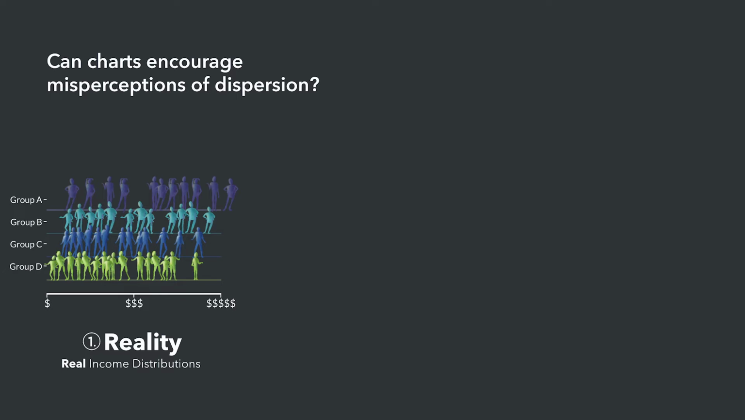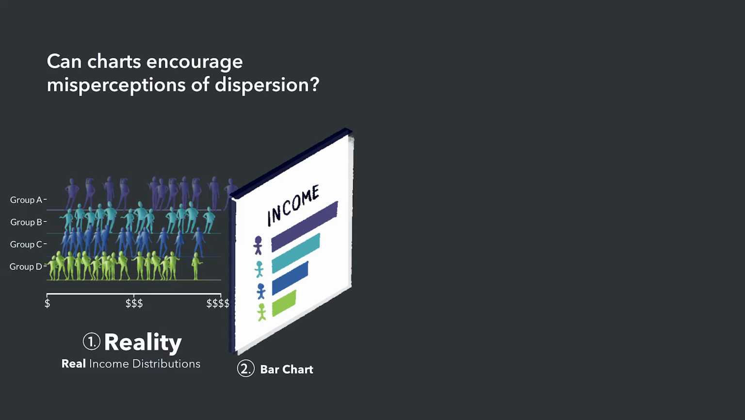Let's walk through another example, this time looking at earnings for 4 different groups. Again, the distribution is close to reality for income between something like racial groups. You can see there are a lot more differences within groups than there are between groups. If we take these distributions and plot them as a bar chart of average income for each group, we'd end up with something like this.